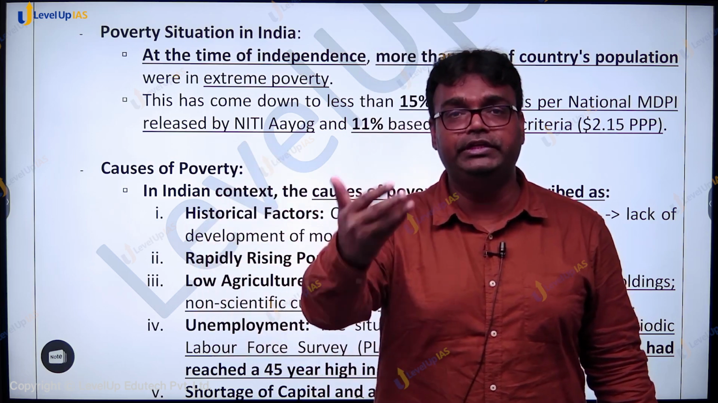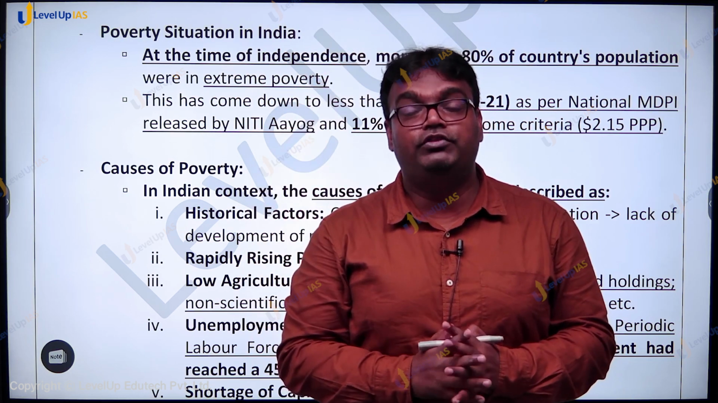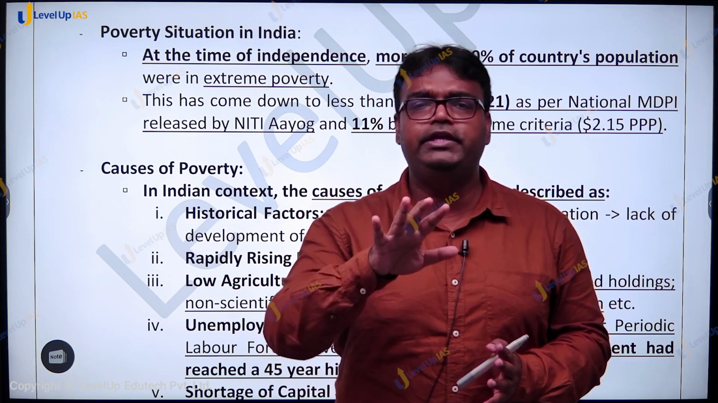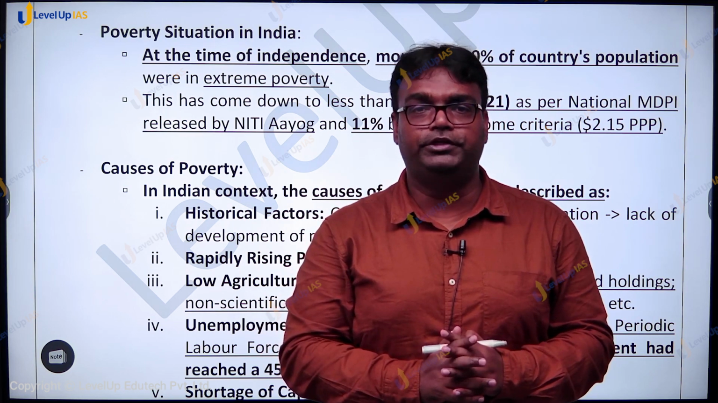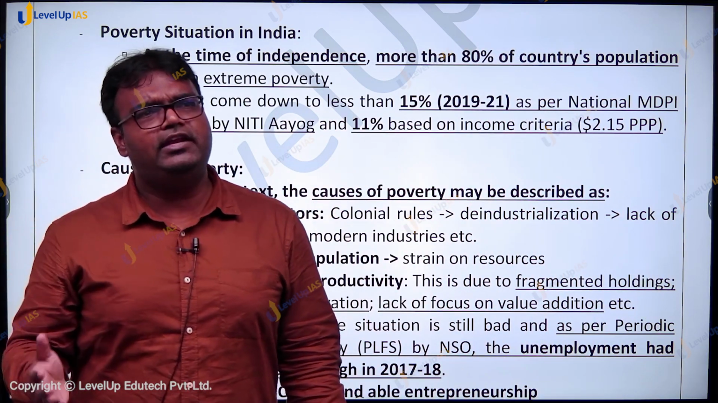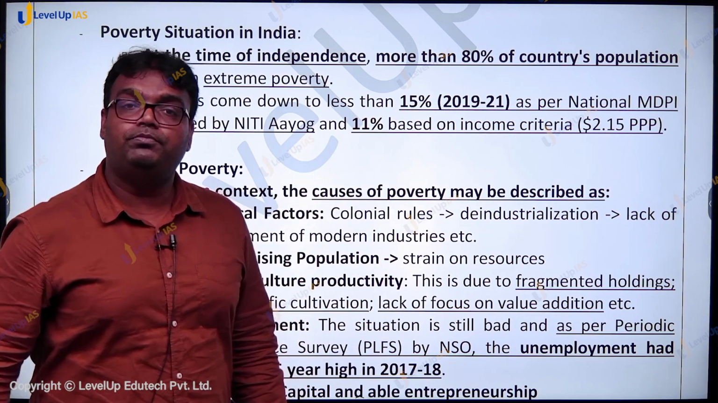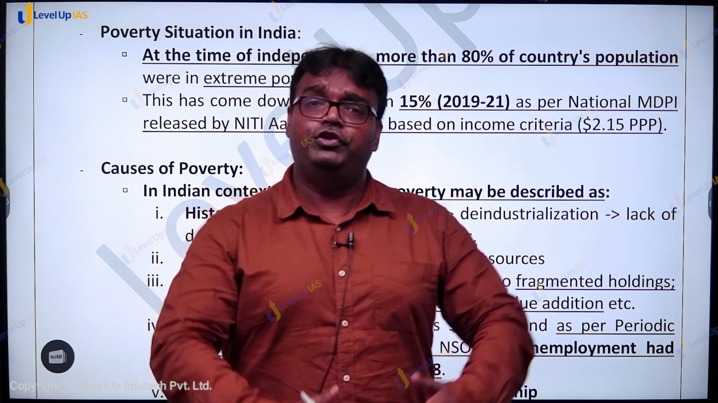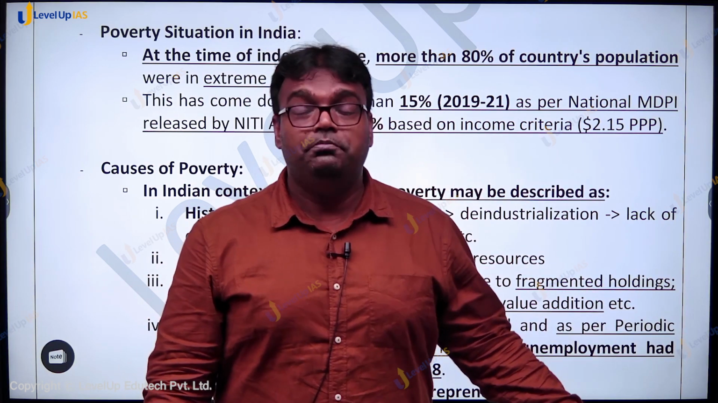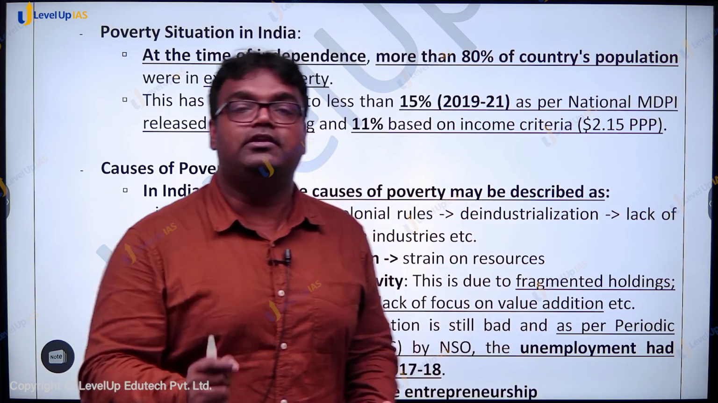We'll look at this report in detail. But look at the situation, how situation has changed. From more than 80% of the country's population living below extreme poverty to only less than 15% of the population. So we have progressed a lot. But what was the reason? What was the reason? And in fact, some of those reasons are valid today. Why even now more than 15% of India's population is living under poverty? And considering that we have the largest population in the world, 15% of the population living under poverty makes it around 25 crore people living under poverty. Why is it that so many people are still living under poverty?